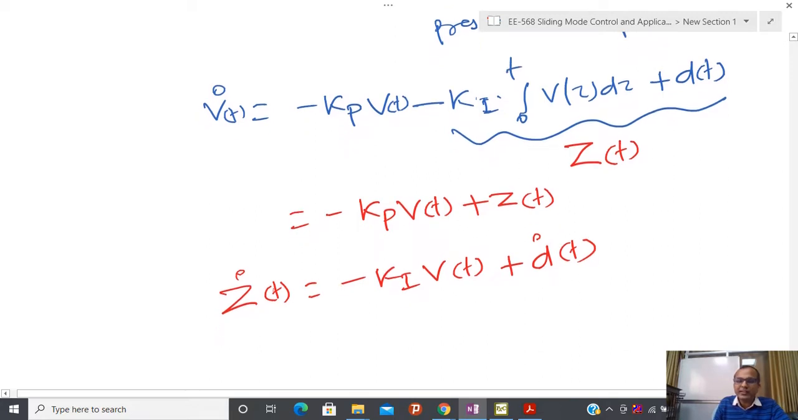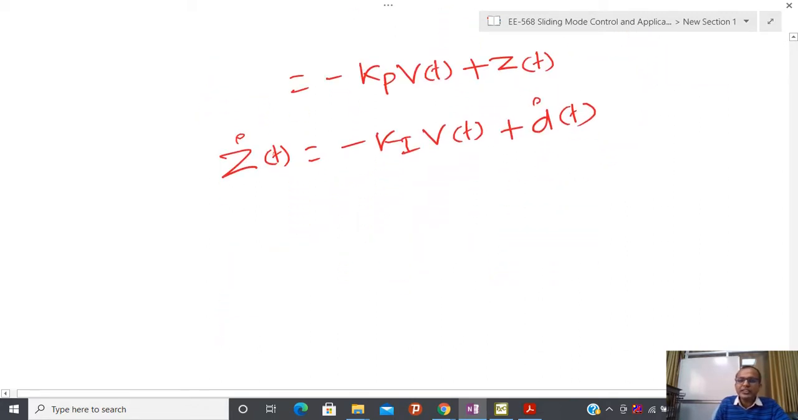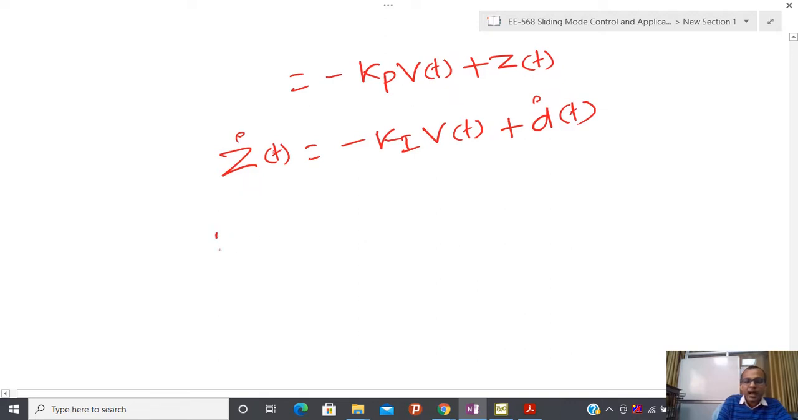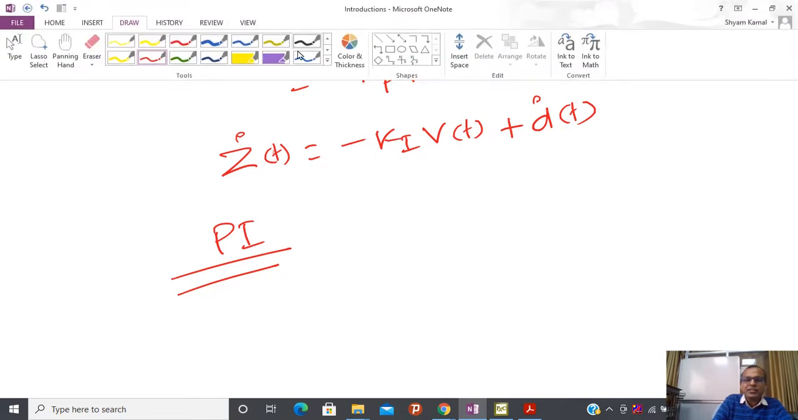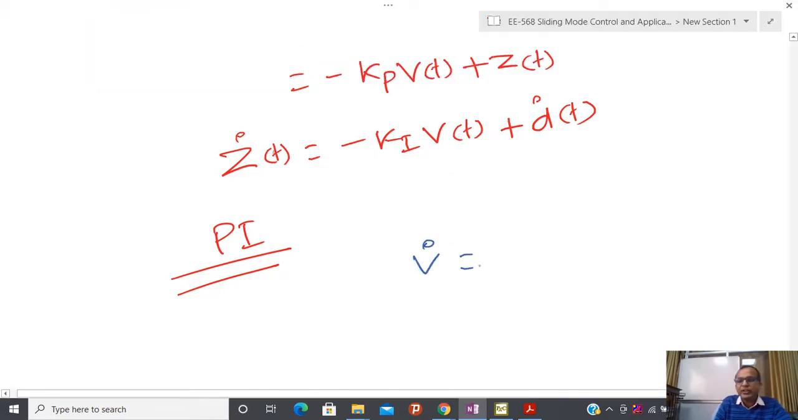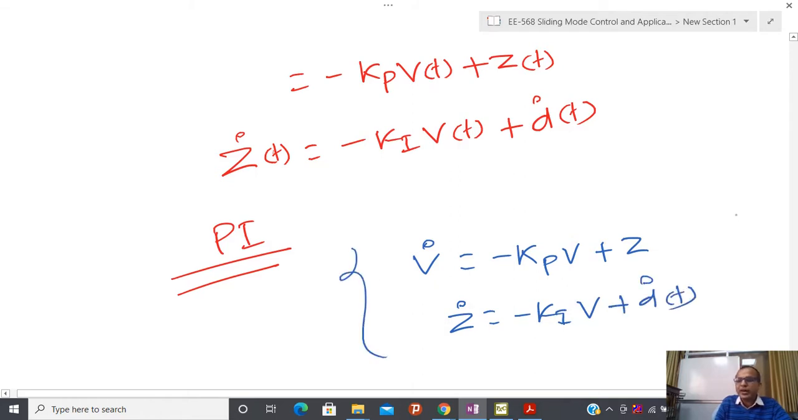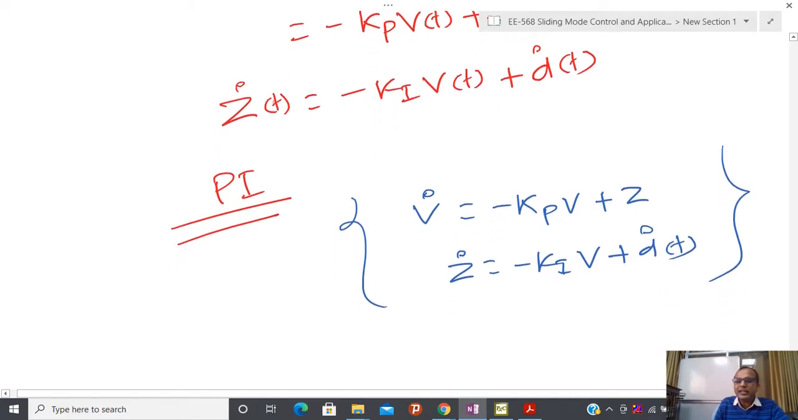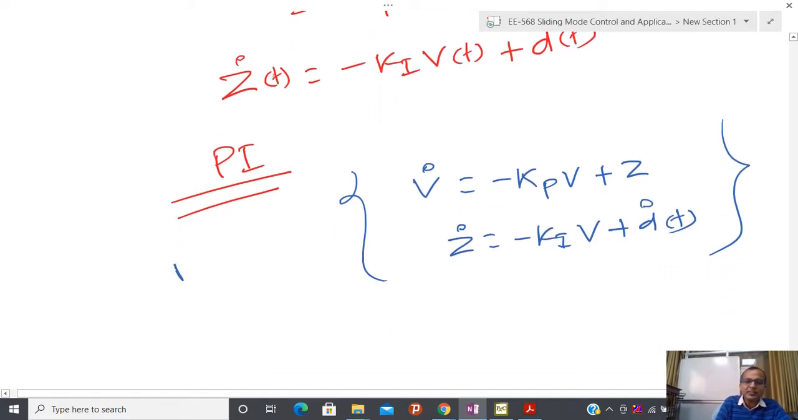Now from here try to understand the situation: after closing the loop, if I apply some kind of PI controller, my first order system is converted into a second order system: V dot equal to minus Kp V plus Z, and Z dot equal to Ki into V plus d dot(t). So this is my closed loop system. What is the effect of the PI controller? Initially I have a first order system, and now it is converted into a second order system. Now try to see the situation.